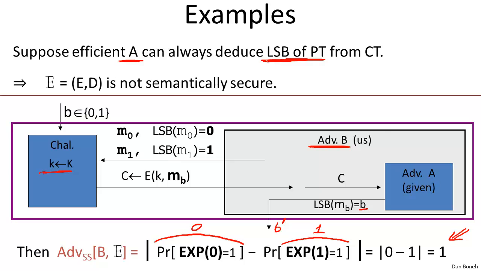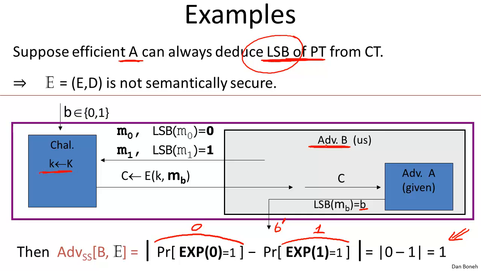Now, the interesting thing here, of course, is that this is not just about the least significant bit. In fact, take any predicate of the message, for example, the most significant bit, bit number 7, maybe the XOR of all the bits in the message, and so on and so forth. Any kind of information, any bit about the plaintext that can be learned would mean that the system is not semantically secure.